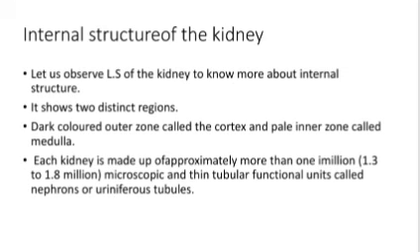Internal structure of the kidney. Let us observe the LS of the kidney to know more about its internal structure. The dark-colored outer zone is called the cortex and the pale inner zone is called the medulla. Each kidney is made up of more than 1 million microscopic and thin tubular functional units called nephrons or uriniferous tubules.